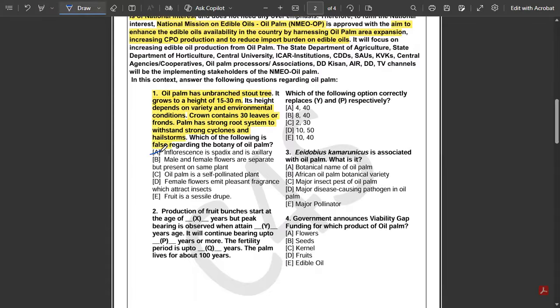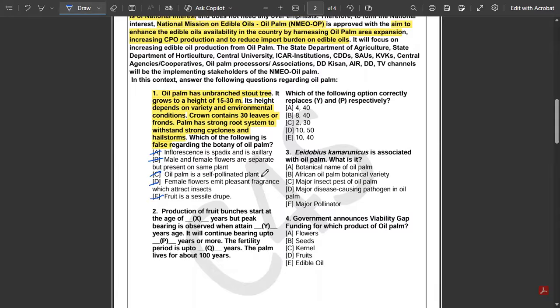Okay, the first one says that the inflorescence is spadix and axillary. Option B, male and female flowers are separate but present on the same plant. Option C, oil palm is a self-pollinated crop. Option D, female flowers emit pleasant fragrance which attracts insects. And option E says that the fruit is a sessile drupe. Now here also, if you do not exactly know the answer, how can you answer the question? First, let's assume you do not know anything about oil palm. How can you eliminate? You see option C and D.